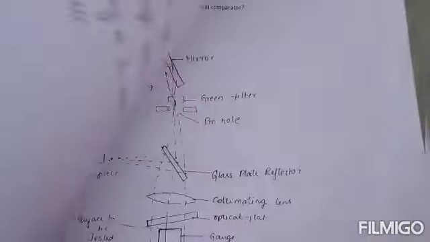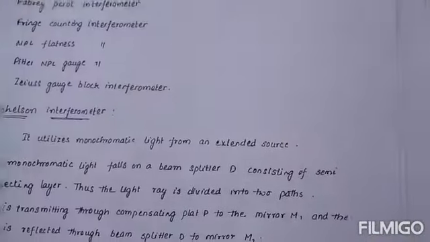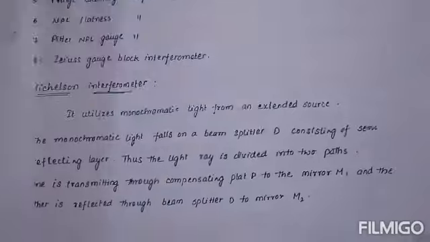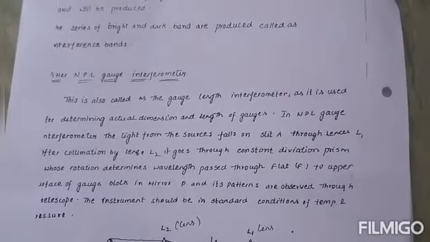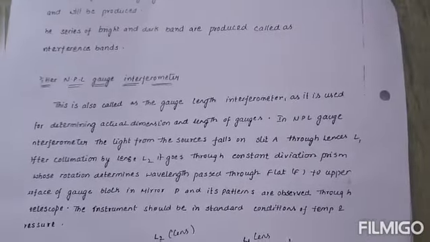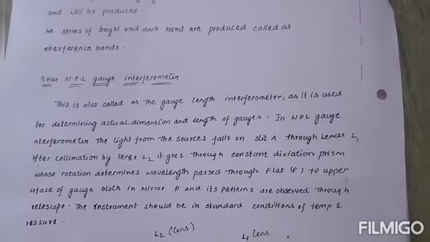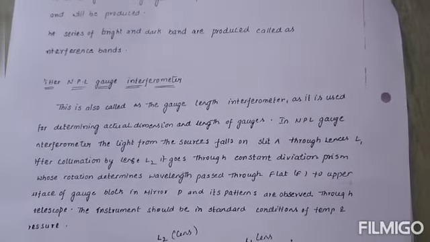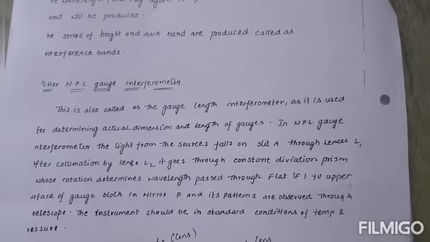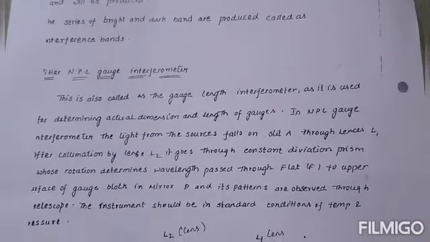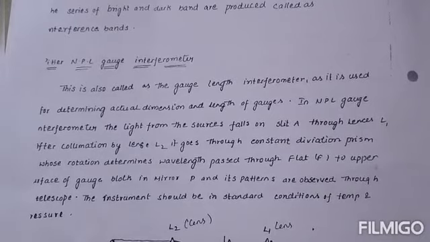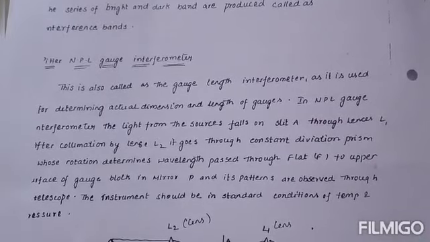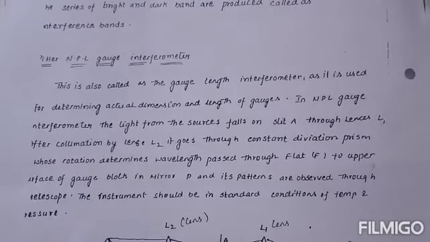Next we are discussing interferometers of different gauges. This interferometer is the NPL gauge interferometer. It is also called the gauge length interferometer, as it is used for determining the actual dimensions and length of gauges.